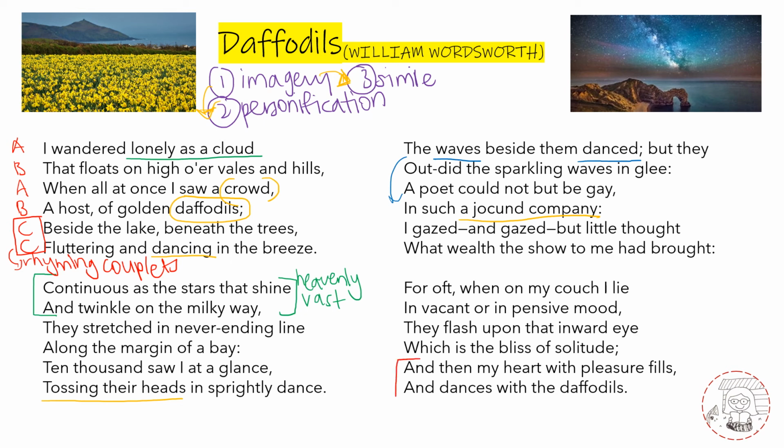It gives a certain closure to each stanza, and particularly in the last stanza when he says, "And then my heart with pleasure fills and dances with the daffodils." So that perfect end rhyme, which makes a rhyming couplet between fills and daffodils, and that repetition of daffodils. I think the poet uses the rhyme scheme to create this sense of beauty and completion in the poem, a sense of balance. When you think about the rhyme scheme, everything is very balanced. It's A, B, and then A, B. So you've got two alternating end rhymes, and then you've got this rhyming couplet here.